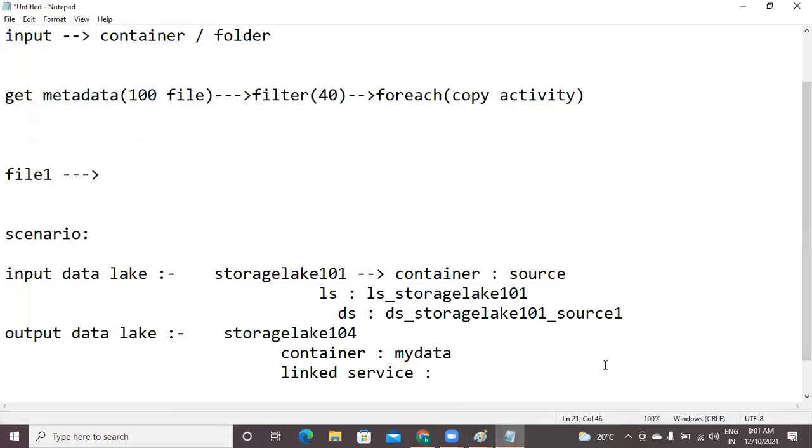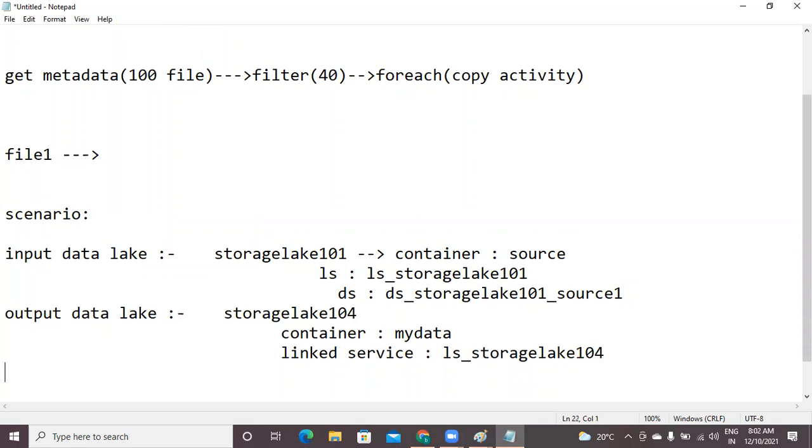Okay, and now you can straight away create data set for this. So let me write that linked service name. What is the linked service we have created? ls underscore storage lake 102. Sorry, 104. Now data set should be created. Data set should be for this particular folder. Okay, I'm going to create it now.